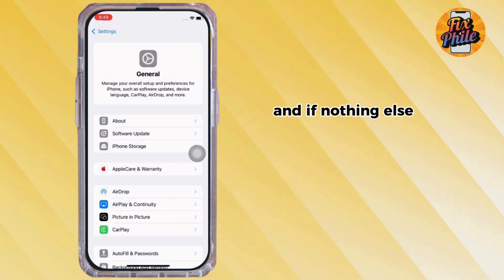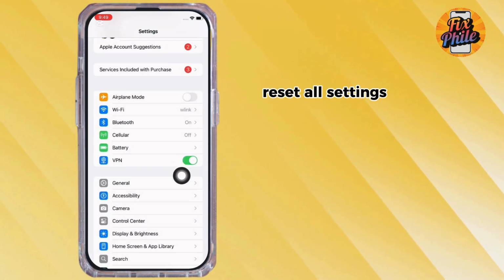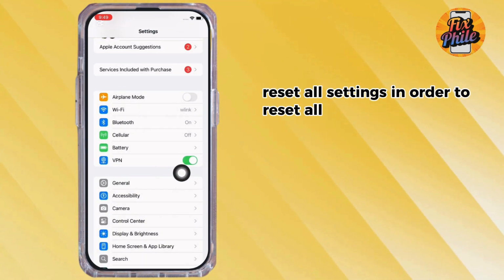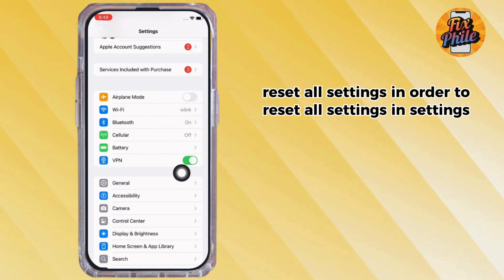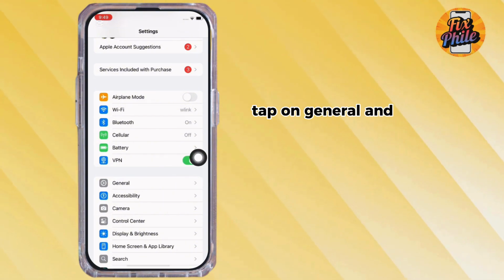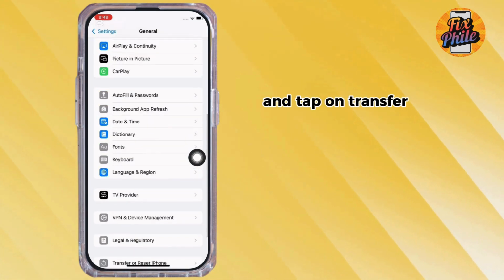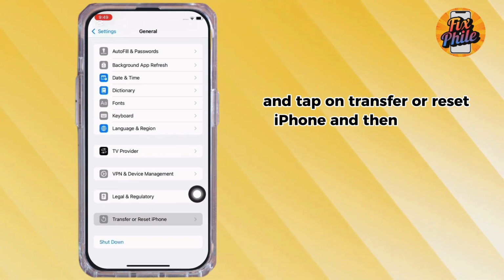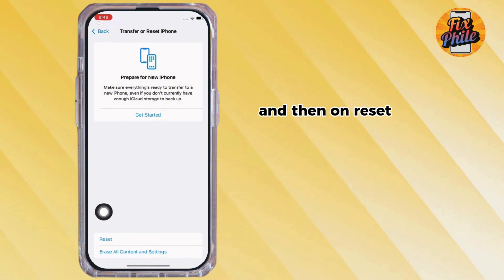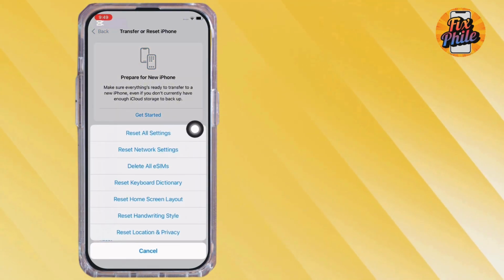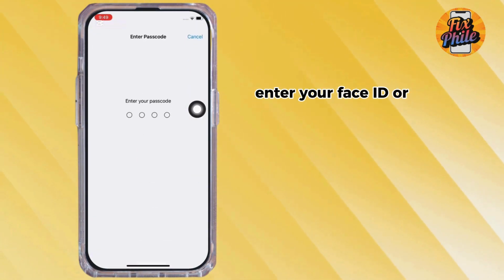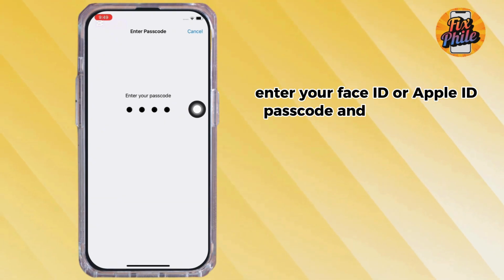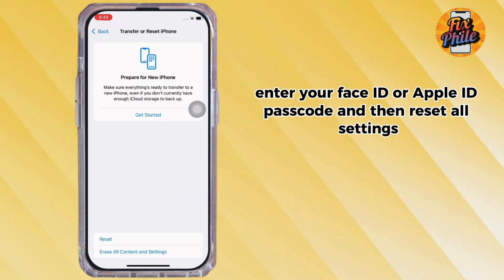And if nothing else works, reset all settings. In order to reset all settings, in Settings itself, tap on General and scroll down and tap on Transfer or Reset iPhone and then on Reset and then on Reset All Settings. Enter your Face ID or Apple ID passcode and then reset all settings.